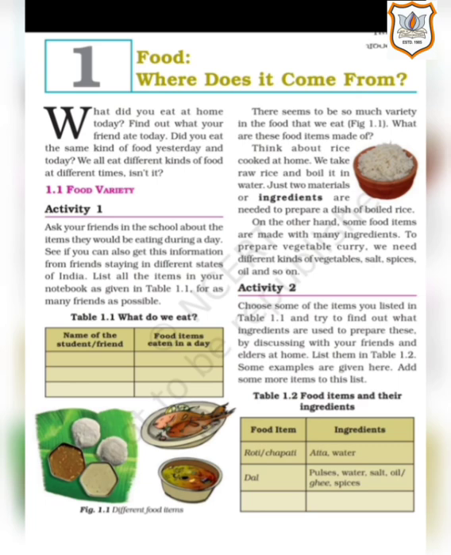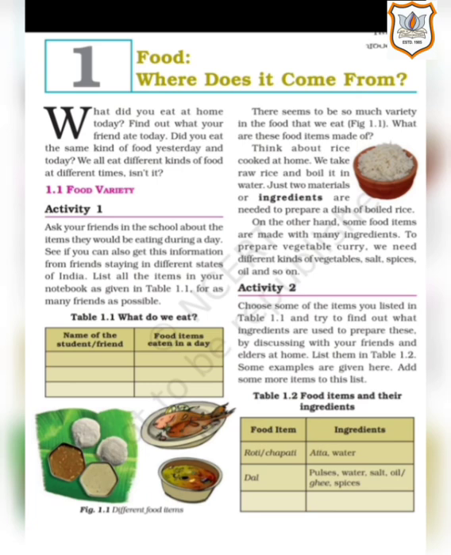Think about rice cooked at home. Now you all have to think about the rice which your mama cooks for you at home. We take raw rice and boil it in water. We wash the rice and then we boil it in the boiling water. Just 2 materials or ingredients are needed to prepare a dish of boiled rice. So we only need 2 to 3 types of material, or we can say ingredients, to make boiled rice. That is, we need rice, we need water, and we need salt also.